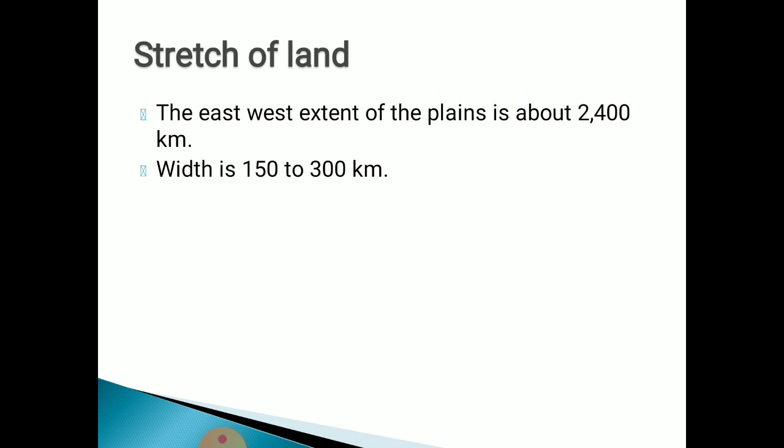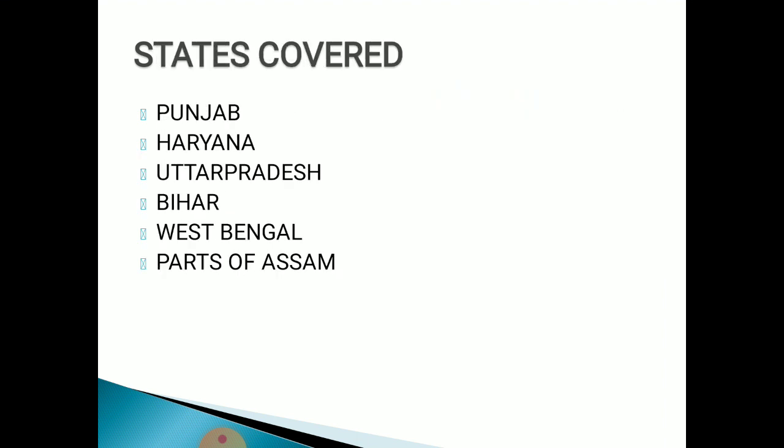Now the stretch of land which covers the northern plains, the east-west extent of the plain is about 2400 kilometers and they are about 150 to 300 kilometers wide.